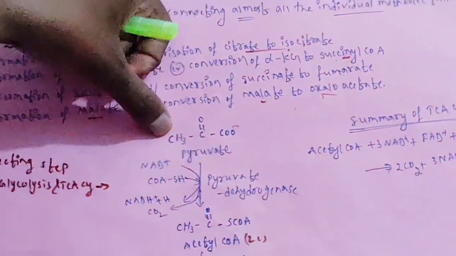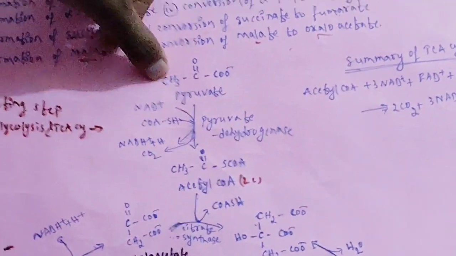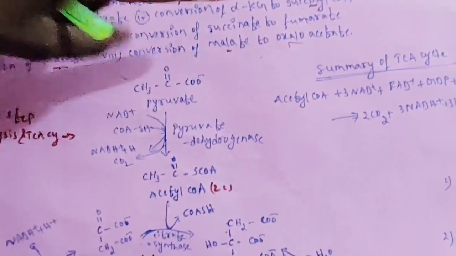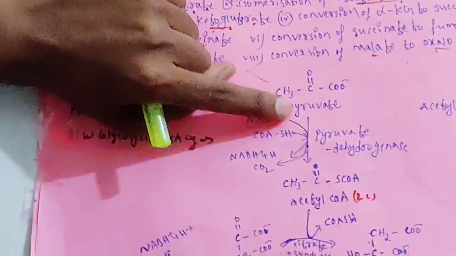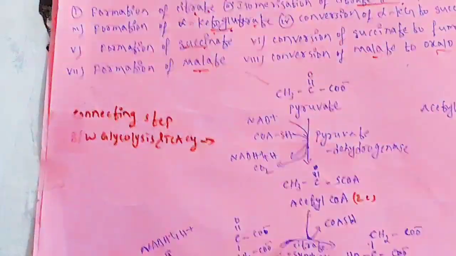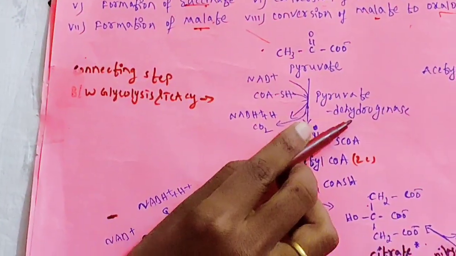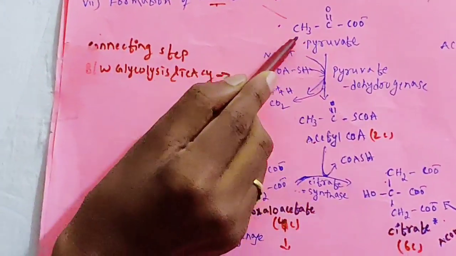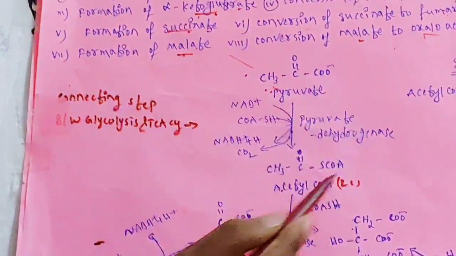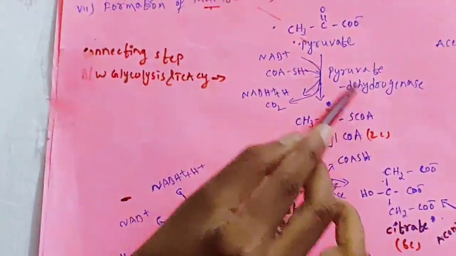Here it is pyruvate. We know that in the aerobic condition of glycolysis, the end product is pyruvate. This pyruvate, whatever formed in glycolysis, undergoes dehydrogenation, that means oxidative decarboxylation, in the presence of pyruvate dehydrogenase and produces acetyl-CoA. The pyruvate formed in glycolysis is converted to acetyl-CoA by oxidative decarboxylation in the presence of the pyruvate dehydrogenase enzyme.